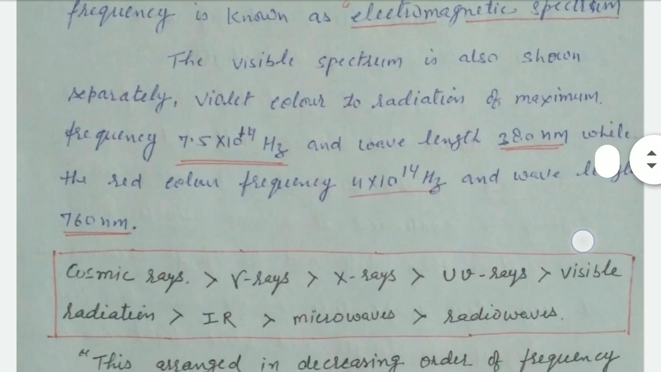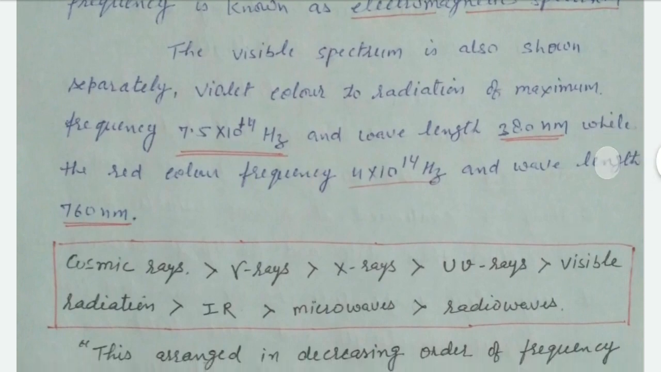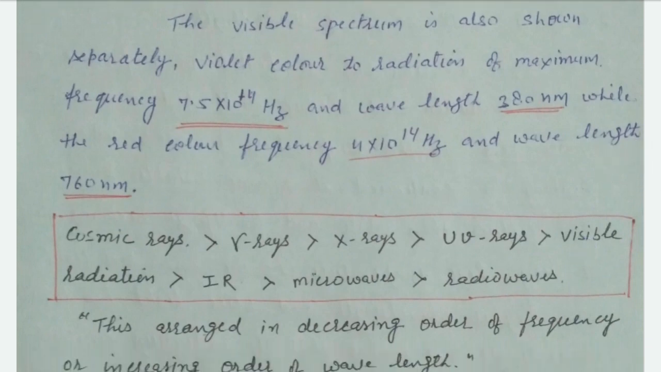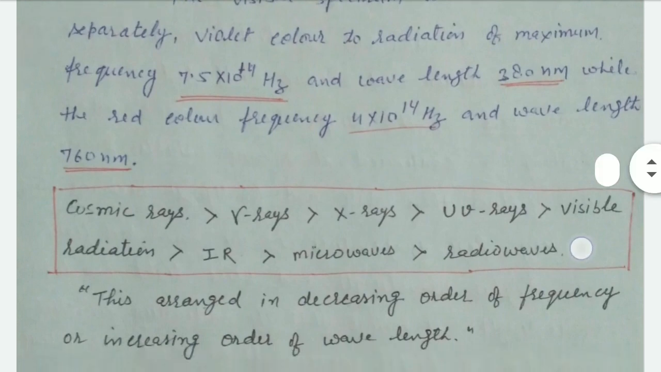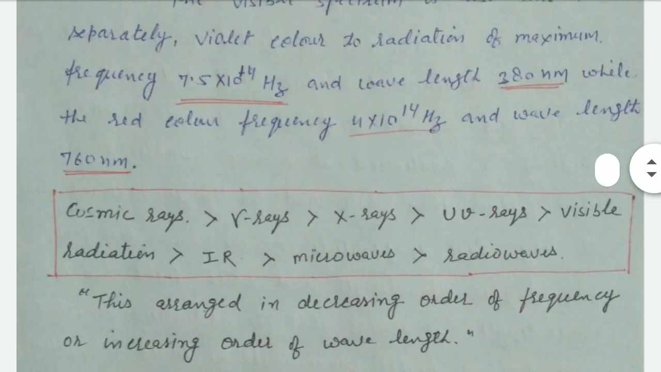Violet color of radiation has maximum frequency, 7.5 × 10^14 hertz, and wavelength is 380 nanometer, while red color has frequency 4 × 10^14 hertz and wavelength 760 nanometer. It means the wavelength of red is maximum and the wavelength of violet color is minimum.